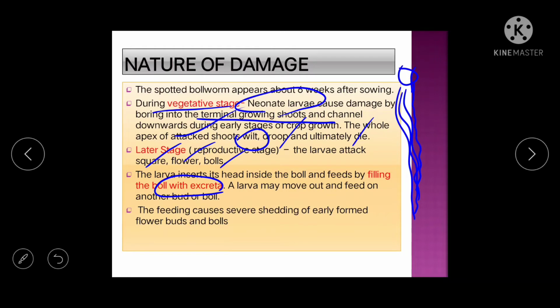So they can come out from that boll and feed on another boll. The feeding causes severe shedding of early formed flower buds and bolls. Whichever flowers, buds or bolls are formed, they will fall down early because of this attack of spotted bollworm.